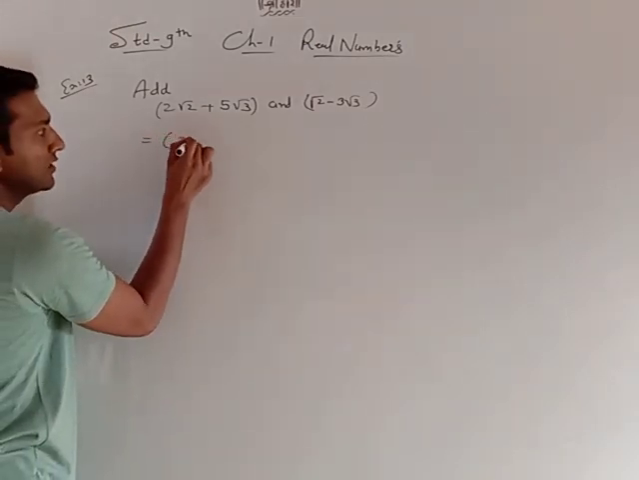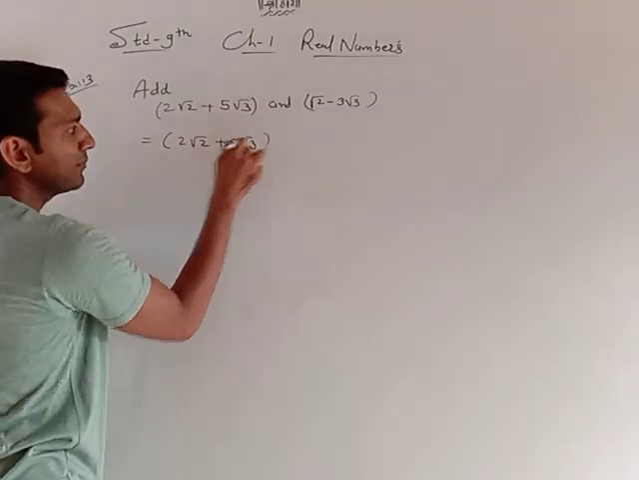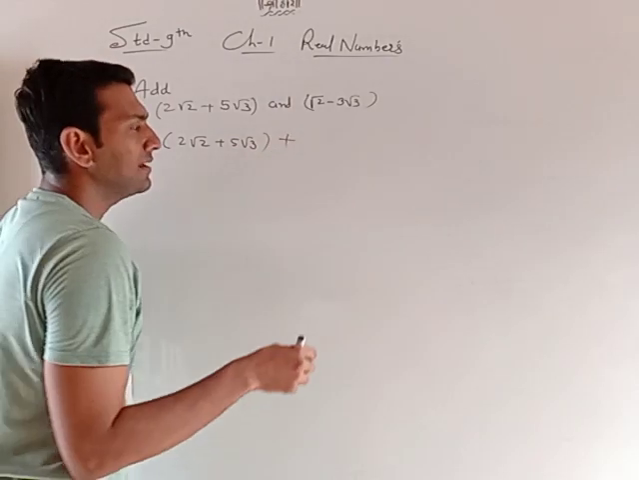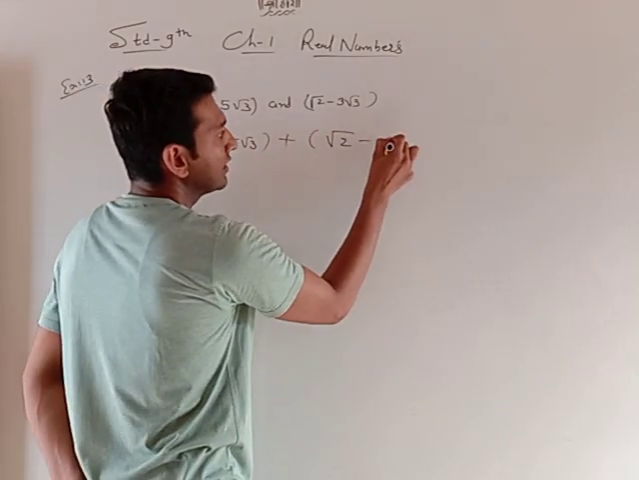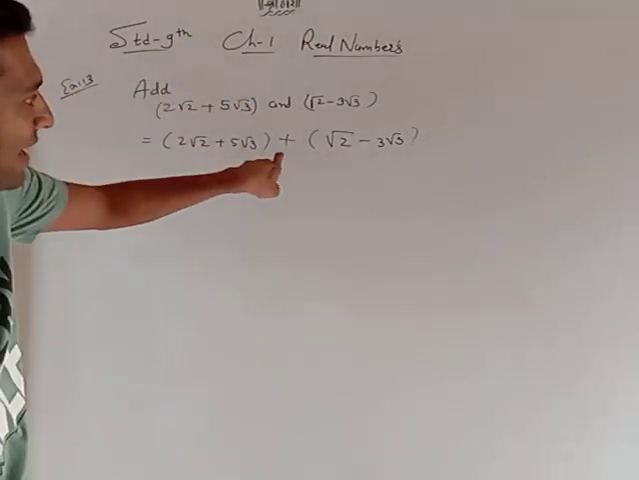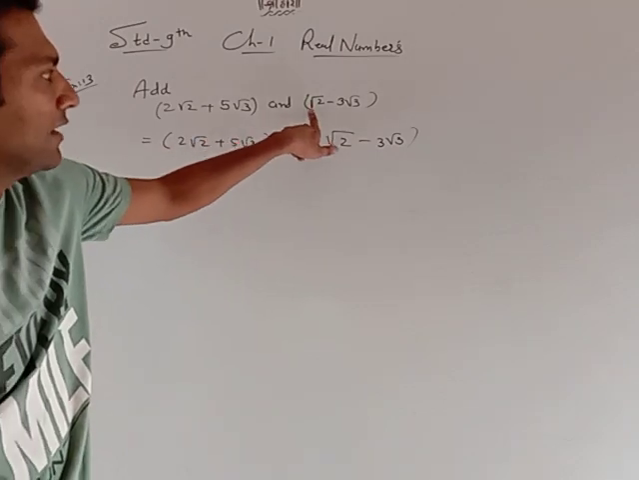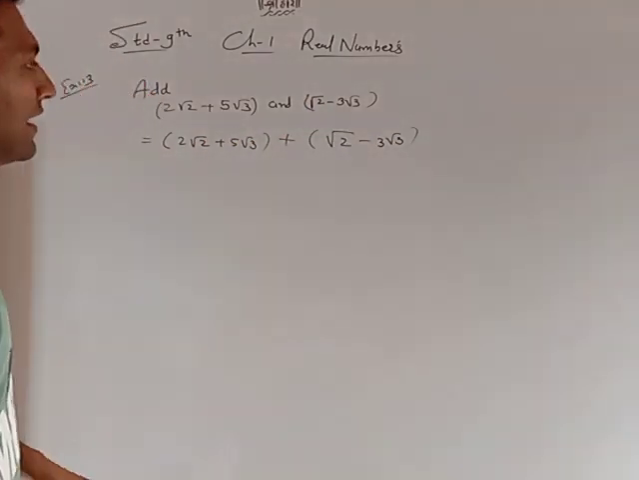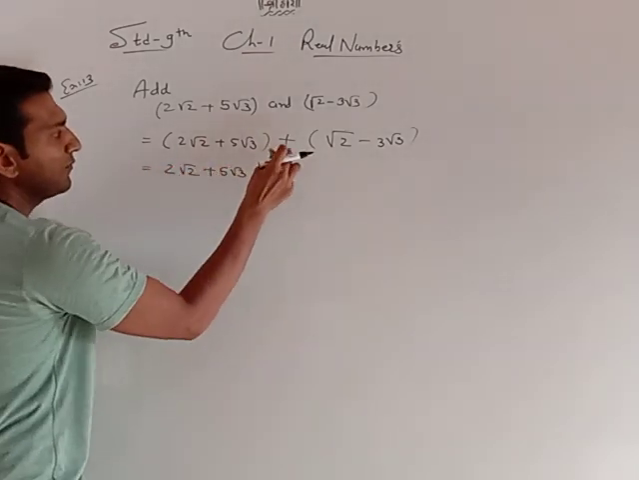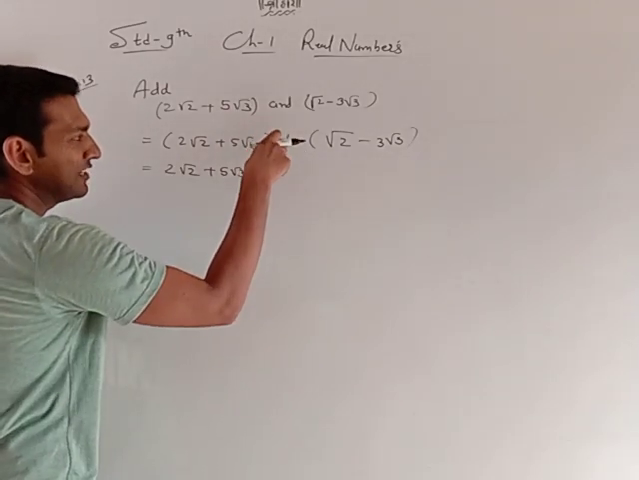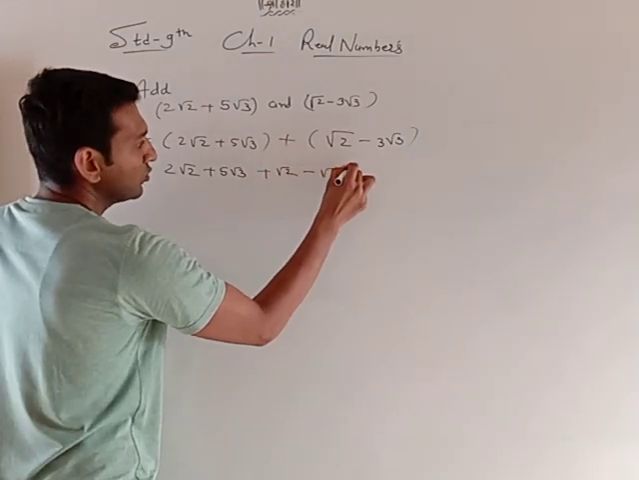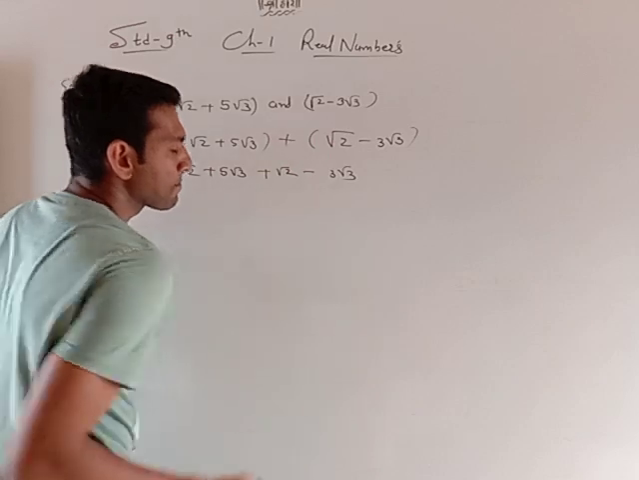So my first term is whatever term is given, write it in a bracket, adding the sign plus between these two brackets. So I got this term. I want to add, so I put here plus, then root 2 minus 3 root 3. Now you can open the bracket, there is no change. If the summation sign is between these two brackets and you open them, there is no change. So root 2, now 3 root 3.